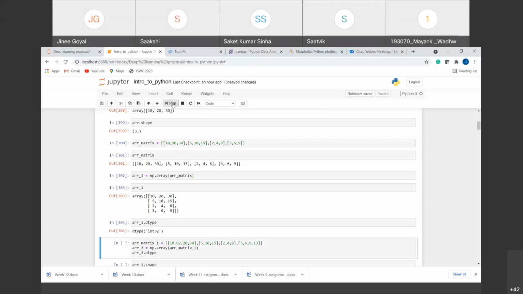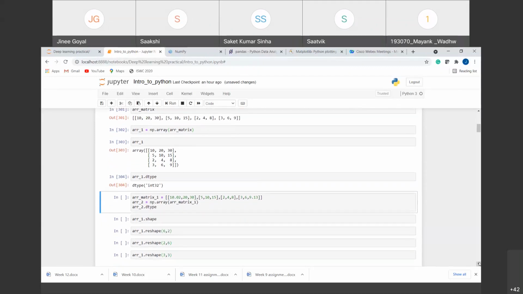So if we want to see the type of this array, you will see that it is of the integer type. Why is it of integer type? Because all the elements here are of integer type. Similarly, we can create arrays of all other types that we want. For example, we don't need to explicitly define what type of array we are creating. Here you can see that we have a floating point value 10.02, and similarly there is a floating point value here, 9.13, so it will create this array itself.